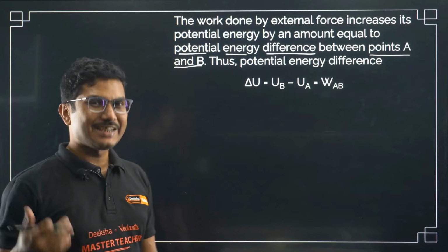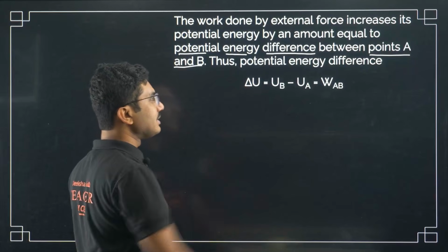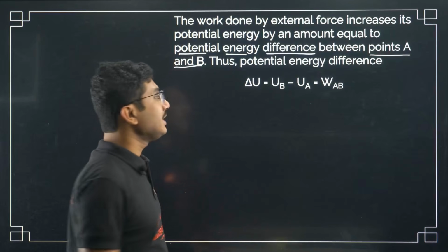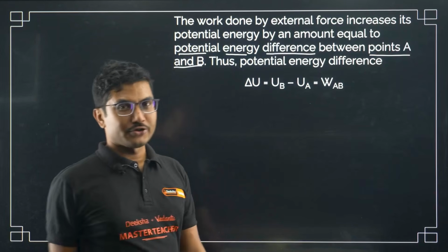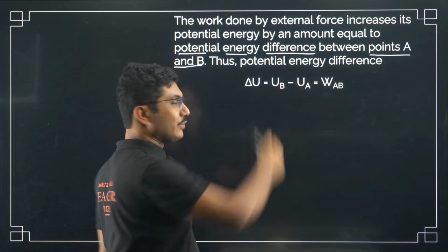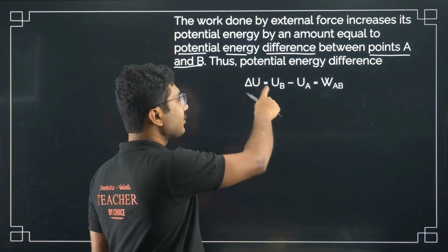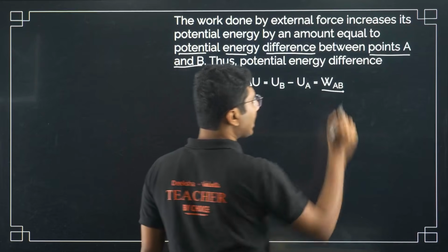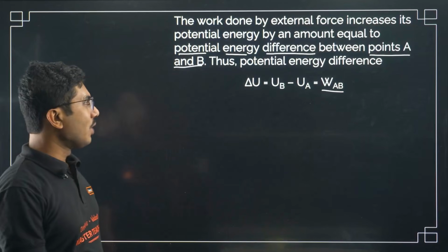Delta represents change. So delta U is the change in potential energy, that is final potential energy minus initial potential energy. From A to B we are going, right? So final potential energy minus initial potential energy equals the work done.